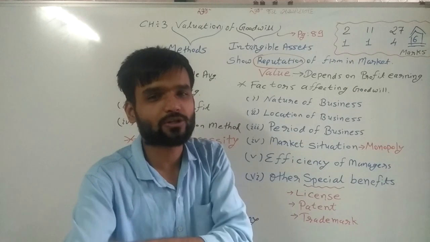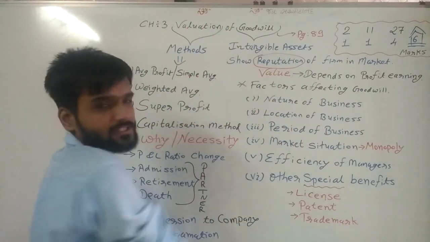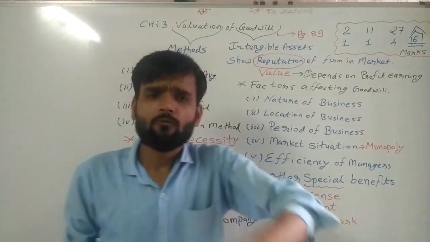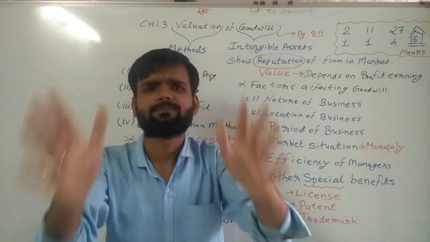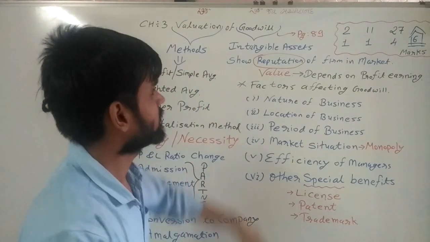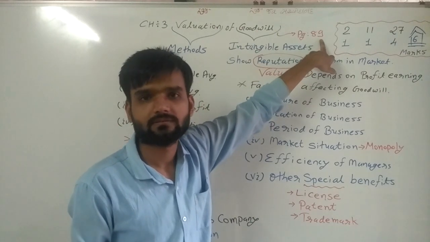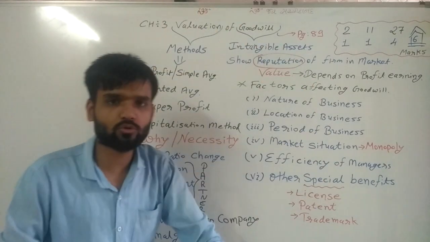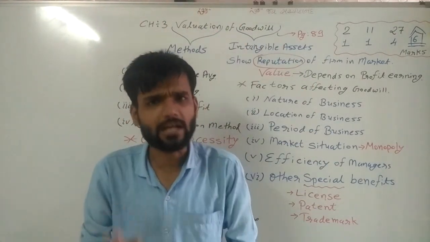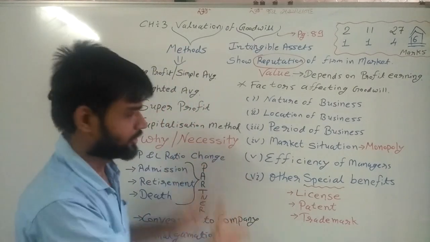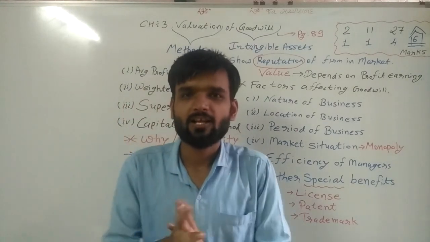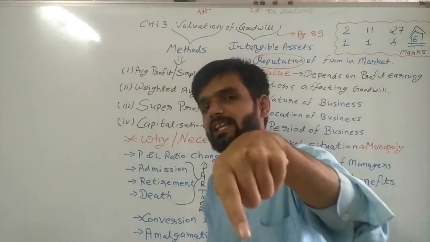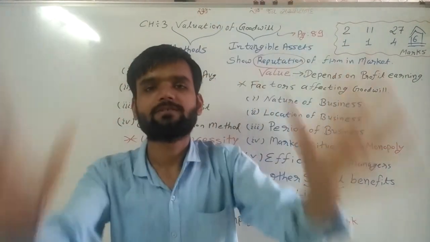Because a 1 marker question is asked generally from the theories, and only this much theory is given in this chapter. Very little theory is given, and it is given on page number 89. On page number 89, this whole theory is given to you, starting from 89 and 90. These 2 pages are for this theory. Now we are starting with the theory, but as always, we are starting with the heading, and in that heading the whole theory is covered.